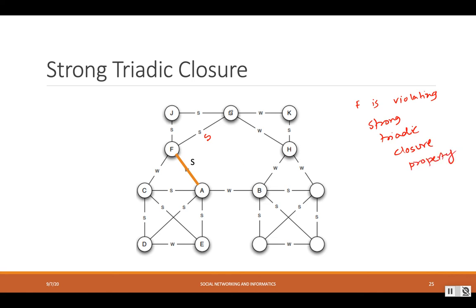According to the property, there should be a link between A and G. This link can be either strong or weak, but as F has two strong links, the nodes that have a strong link with F have to be connected with each other, either strong or weak. So in this graph F is violating the strong triadic closure property.